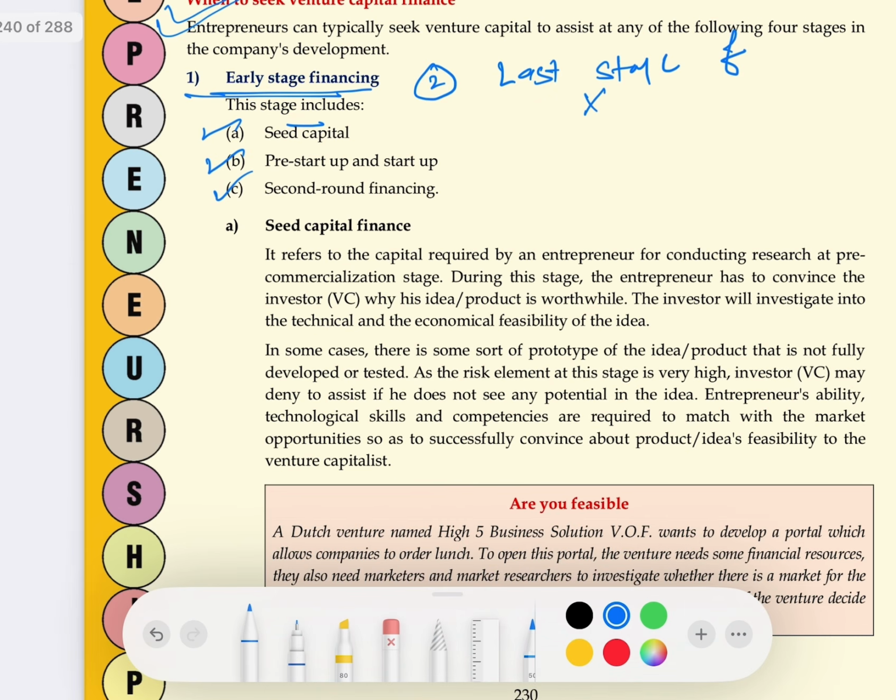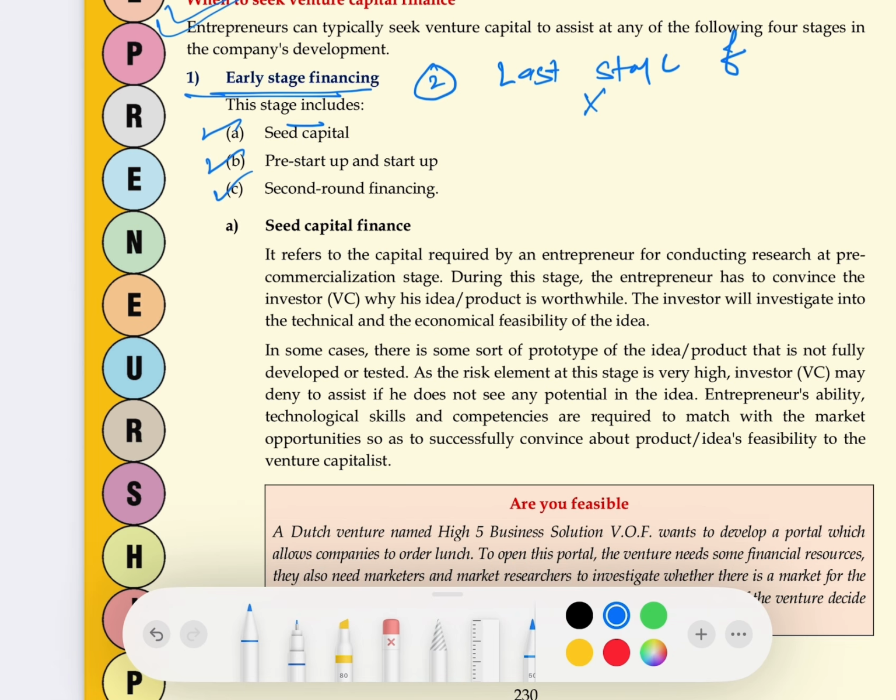In early stage financing, first of all we have seed capital. As its name is suggesting you, seed capital. Like I just got the idea, but before implementing the idea, what do we need to do? We need to do the environment scanning. We need to see the idea. We need to conduct the research on whether this idea will be useful or not, whether people will actually come to buy the product or not, whether that idea is feasible or not. So for doing all these things, what do you need? You need money. So here at seeding stage, this whole is called pre-commercialization stage. Commercialization means when your product is sold in the market, that's commercialization. Before selling, I have to do a lot of work, and the money needed for that is called seeding stage.